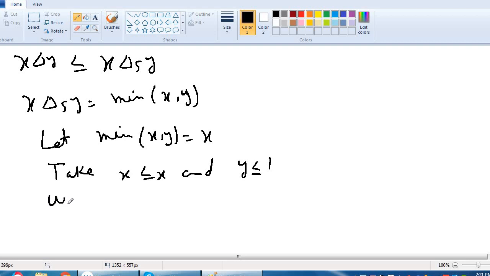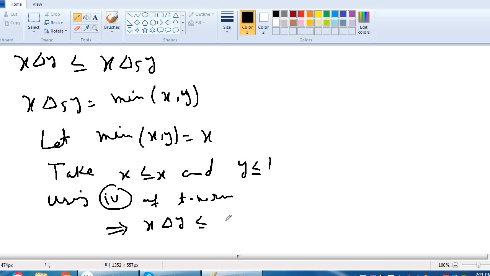It says that if x is less than or equal to x and y is less than or equal to 1, then x delta y is less than or equal to x delta 1.